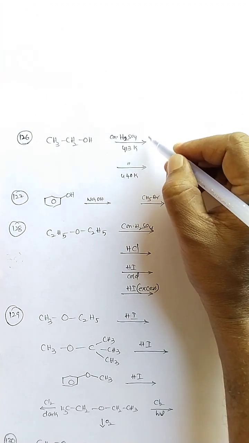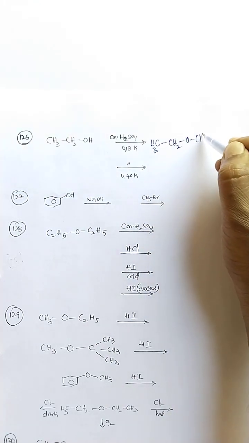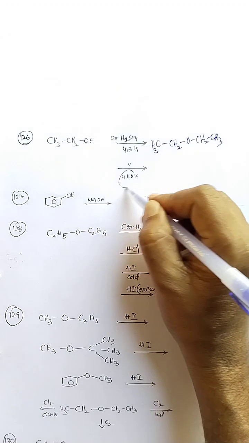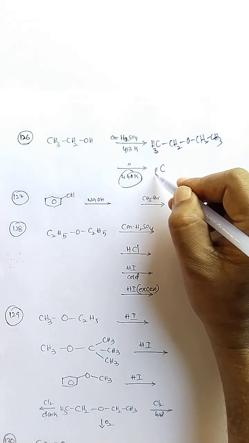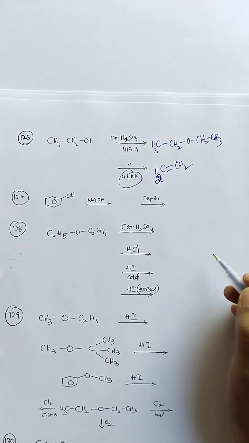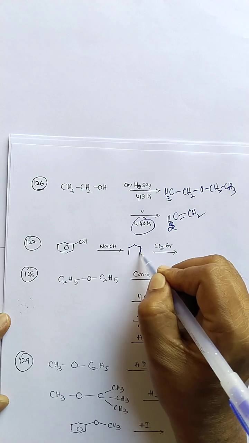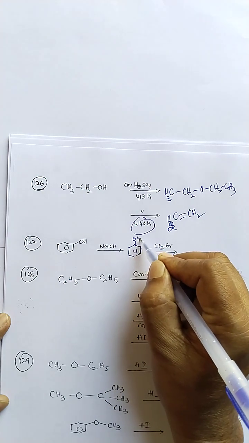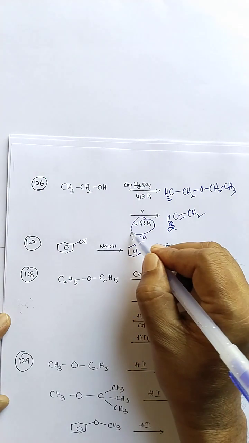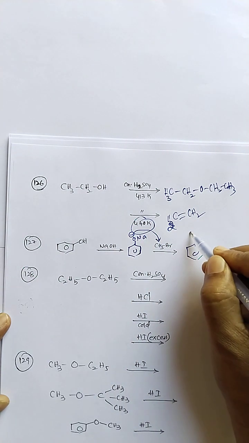At 413 Kelvin, at low temperature, it is converted to ether, diethyl ether. At high temperature with the same reagent, concentrated H2SO4, dehydration takes place and alkene is formed. Phenol reaction with sodium hydroxide is an acid-base reaction, and sodium phenoxide is formed. Upon reaction, the oxide ion acts as a nucleophile, and ether is formed.